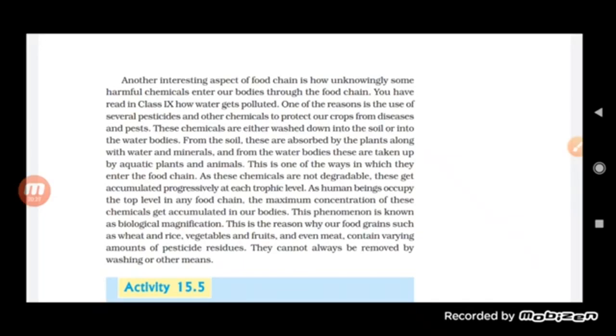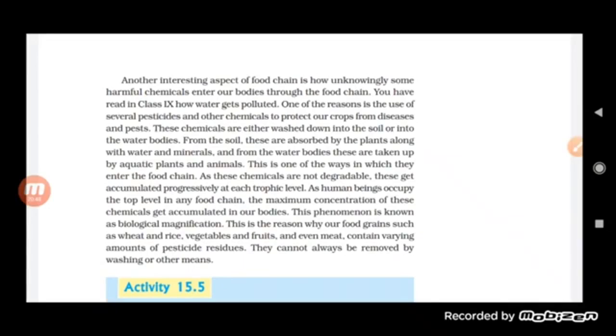Now it will be taken up by them and distributed from one food chain to the other, and the accumulation of these chemicals will progressively increase at each trophic level, and the maximum concentration of the chemicals will be accumulated in the higher carnivore.